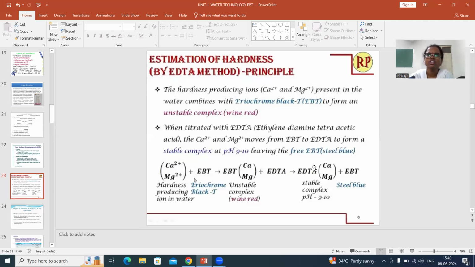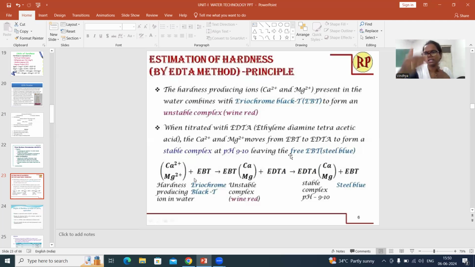Buffer is already added. So your pH of the water sample is 9 to 10 and your EDTA will form the complex with only calcium and magnesium ions at that pH. So once you add EDTA, your calcium and magnesium ions will leave EBT indicator into the solution and get complexed with EDTA. And this calcium or magnesium EDTA complex is a very, very stable complex. Once it is formed, it will not dissociate again. Okay. So like that, until all the calcium and magnesium ions get replaced with EDTA, the reaction continues.